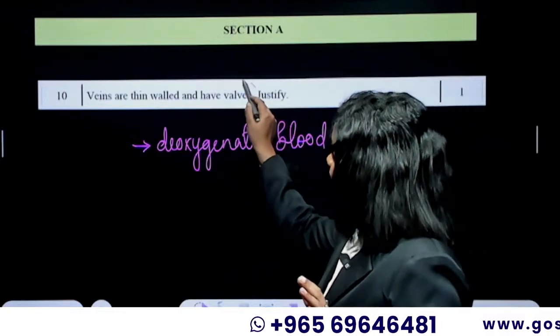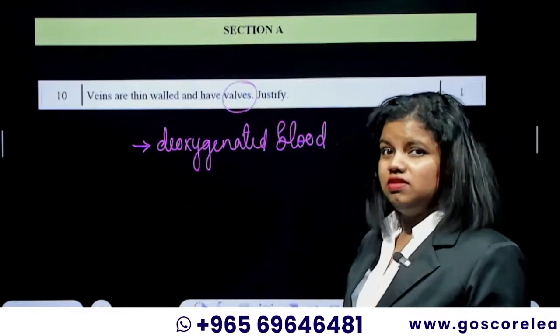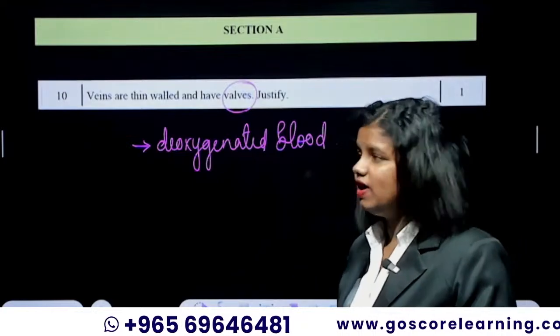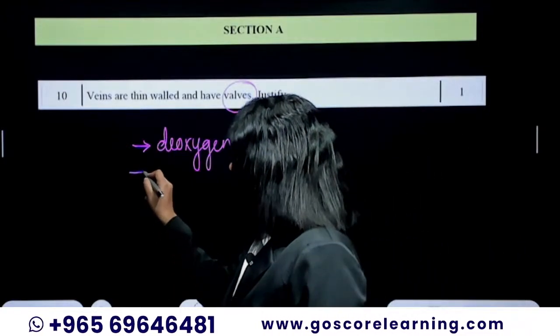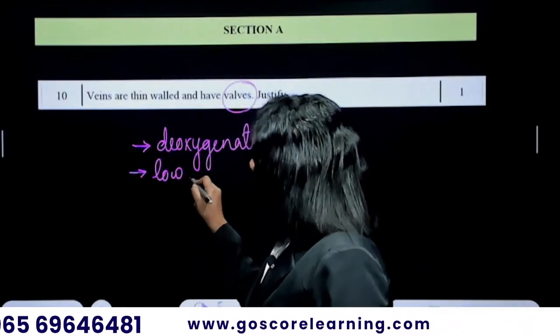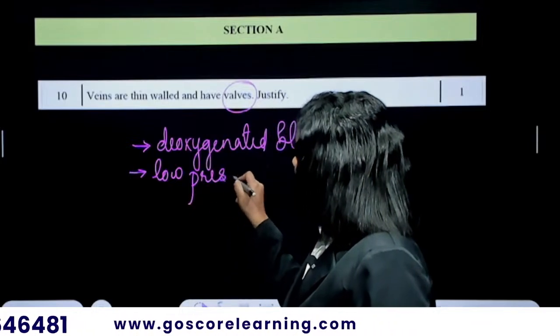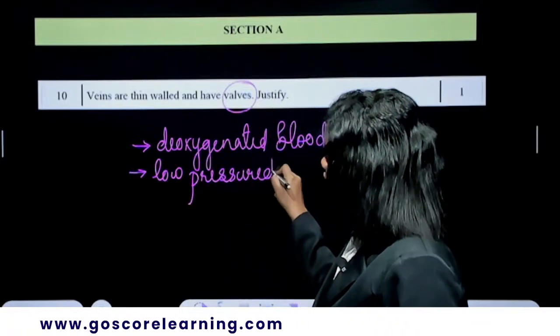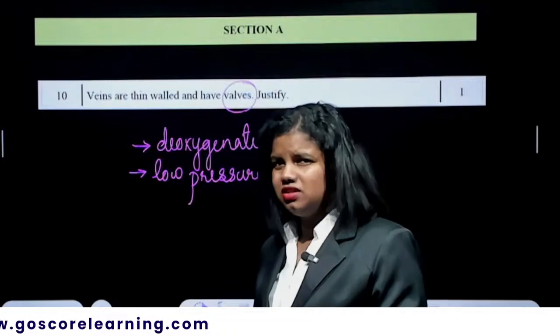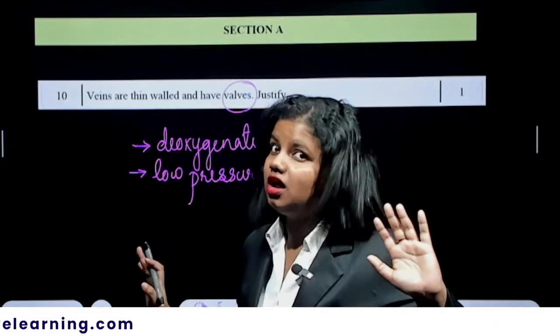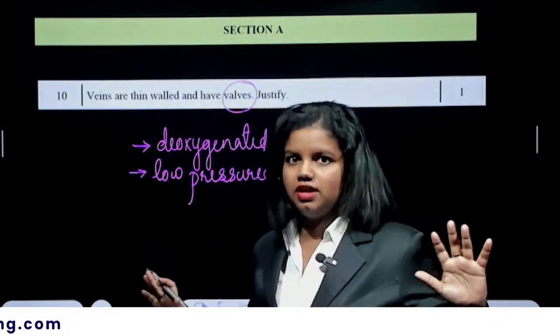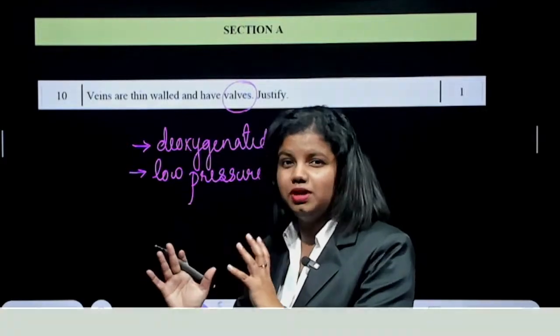They've also said something about valves. Why do veins have valves? One thing is they carry low pressured blood, so being thin walled is absolutely fine. But arteries being thin walled can break, because arteries are always carrying high blood pressure.